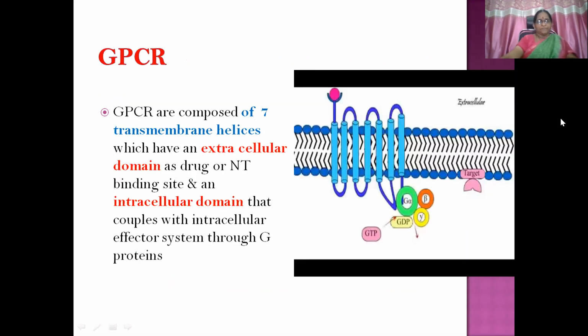So this is the structure. GPCR is composed of 7 transmembrane helices, which have an extracellular domain as the drug or neurotransmitter binding site. Here the drug or neurotransmitter comes and binds. And an intracellular domain, this is one that couples with the intracellular effector system through G protein. So this is the G protein. The intracellular effector system binds to this. Okay.